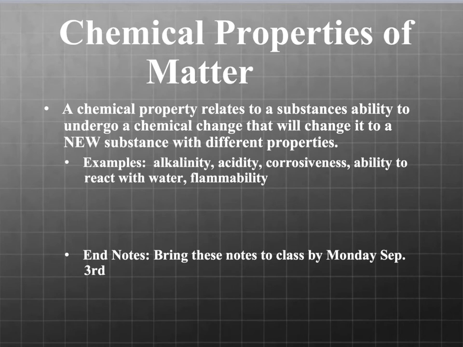The chemical properties of matter. So the extensive and intensive were physical properties. A chemical property relates to a substance's ability to undergo a chemical change that will change it to a new substance with completely different properties. A physical substance that we just talked about does not do that. These things don't change what it is. A chemical property tells us about how it will become a new substance.